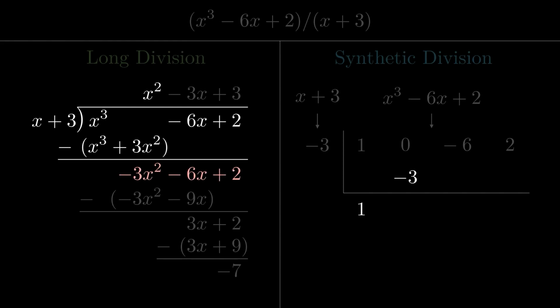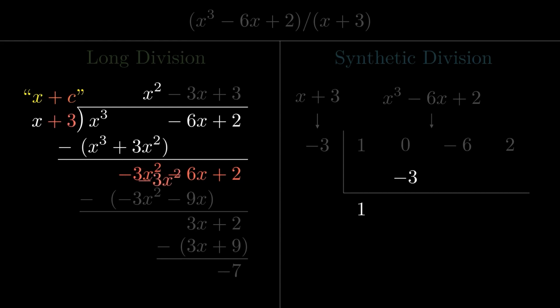But don't write it down yet. This is yet another shortcut, since we are assuming that the divisor is in the form x plus c. The coefficient of the subtracted number here is a part of the quotient. Why? Because dividing by x plus c, if you only pay attention to the x, it's just dividing by 1 times x.